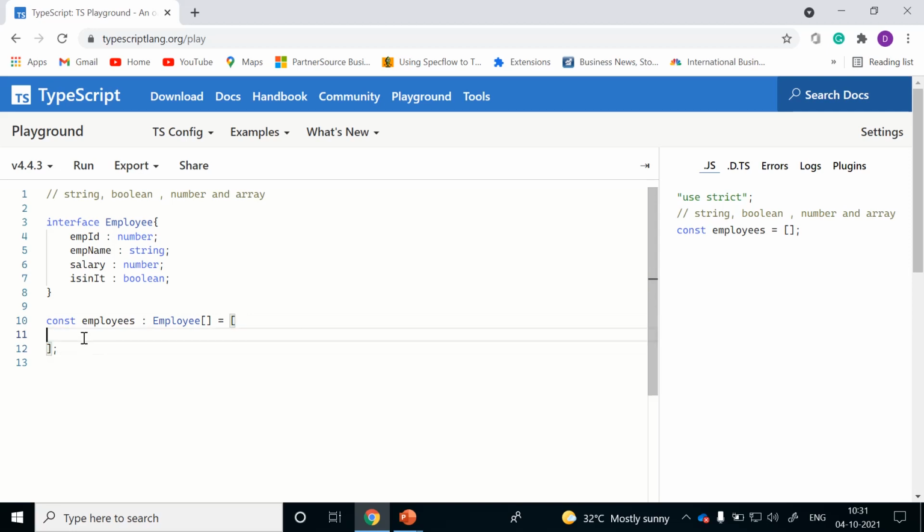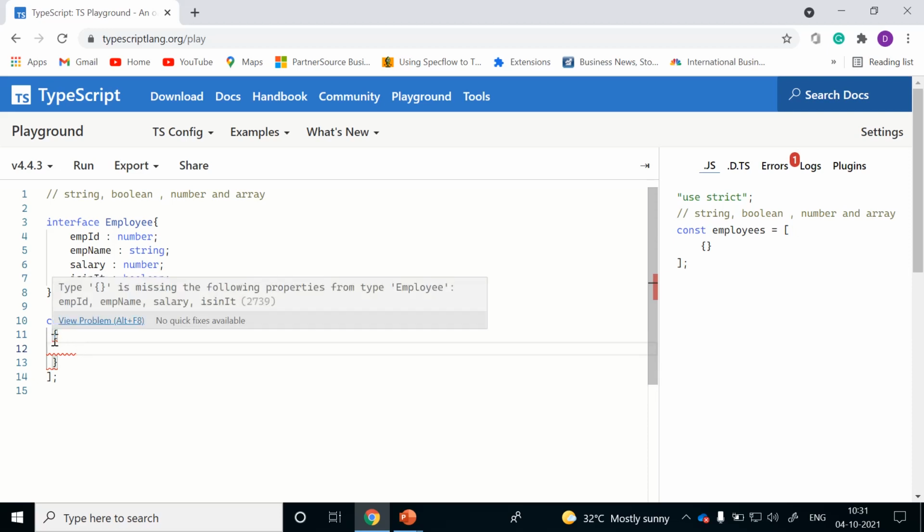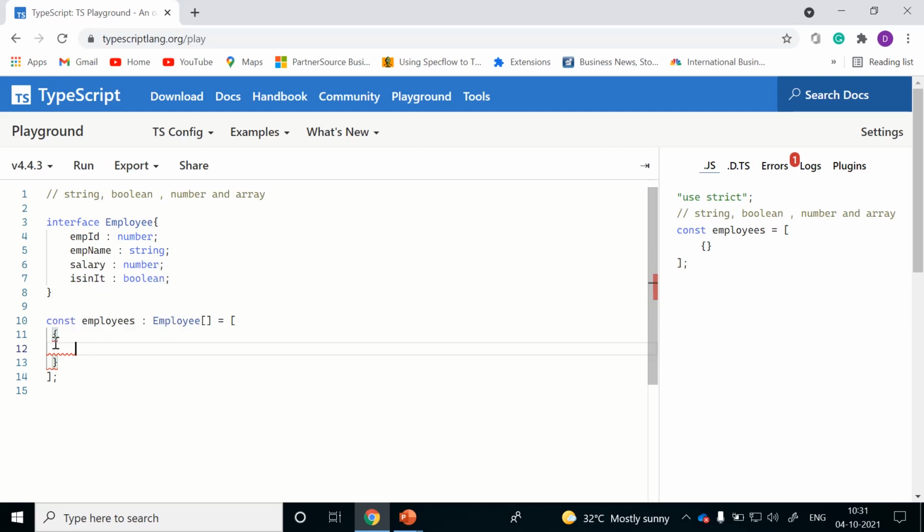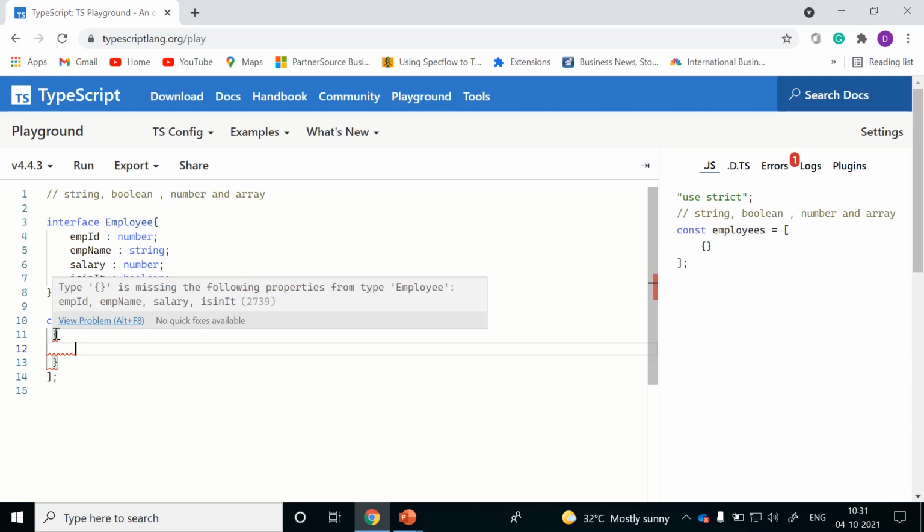Now I am going to define two array objects. If you observe, our strict syntax type checking started. If you hover over this, we can see that a type is missing the following properties from the type employee. This object is expecting employee ID, employee name, salary and the isInIT boolean property.